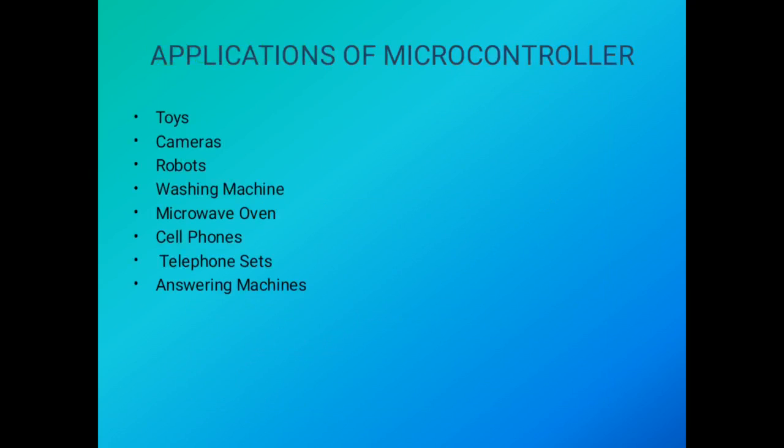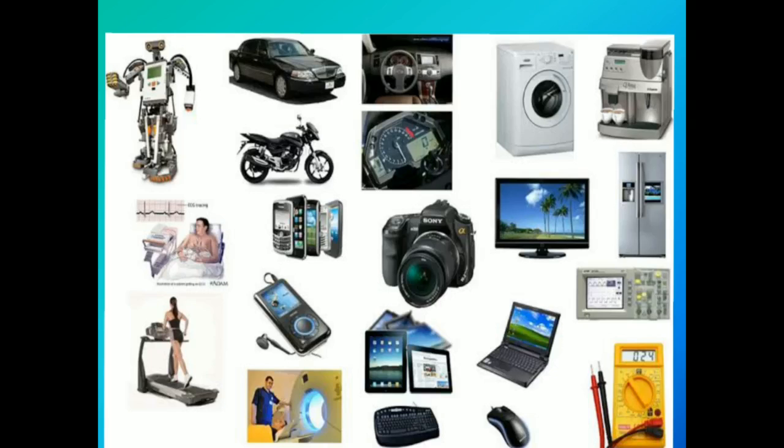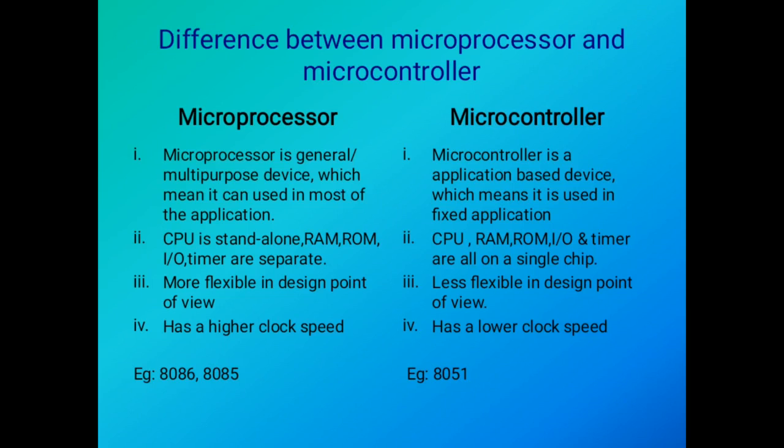Now we will see what are the applications of microcontroller. Microcontroller can be used in toys, washing machine, personal computer, cameras, robots, cell phones, telephone sets, answering machines, etc. The images show very few examples of the application of microcontroller in our day-to-day products. Application area of microcontroller is so vast. Let's move on to the difference between microprocessor and microcontroller.